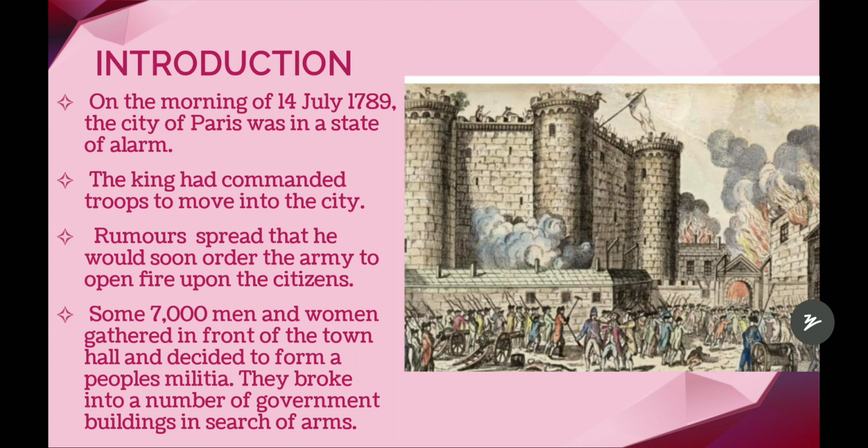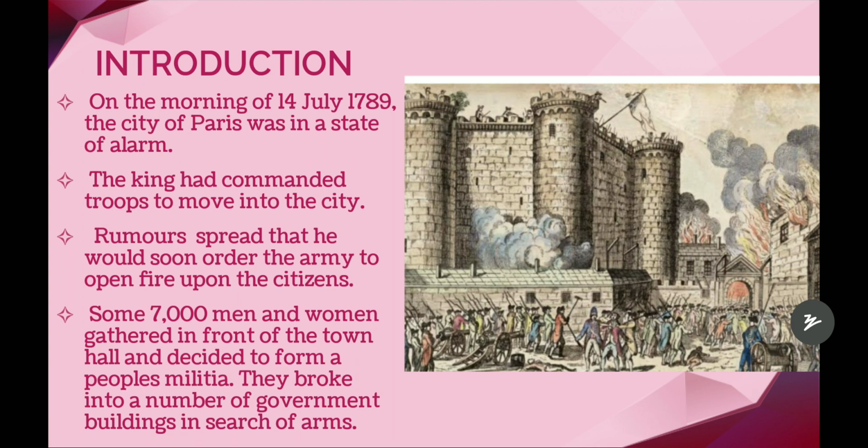They broke into a number of government buildings in search of arms, meaning weapons. Why did they break into the government buildings and search for arms? Because they were just citizens, normal people of the country. They didn't have any arms like the military. That is why they broke into a number of government buildings searching for arms, meaning weapons.